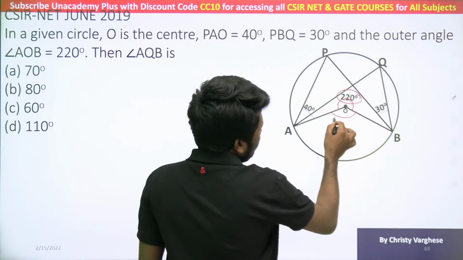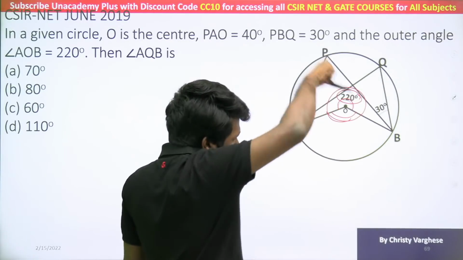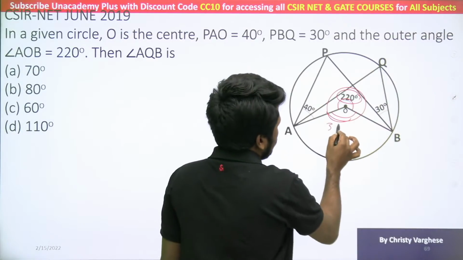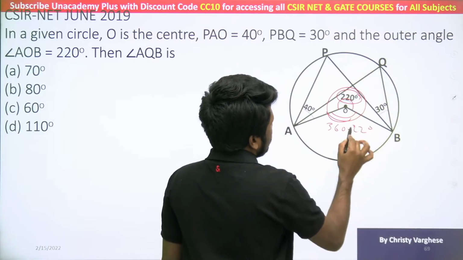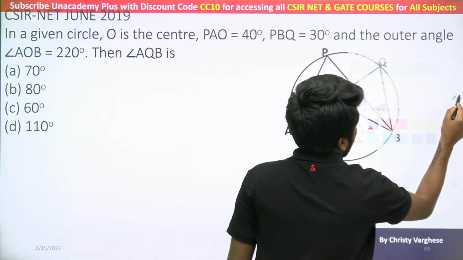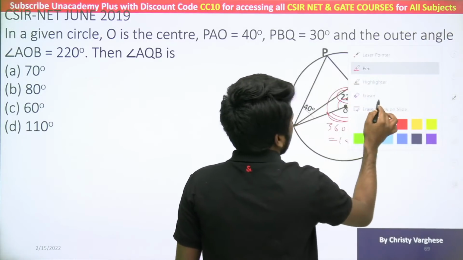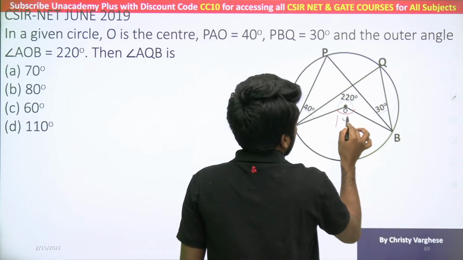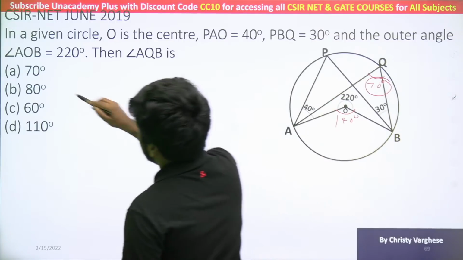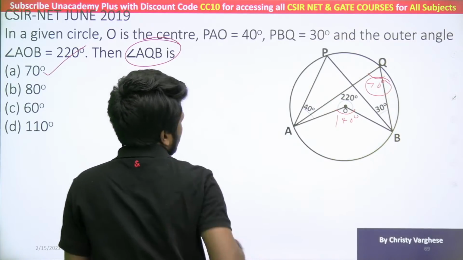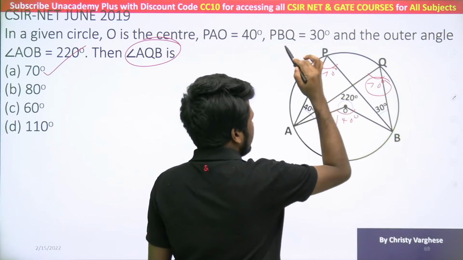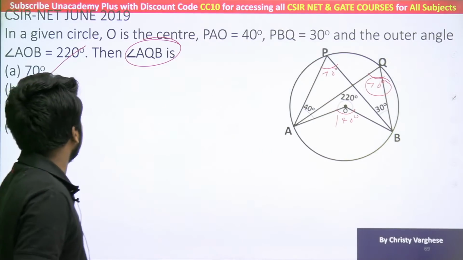So 220 degree means the total is 360. Now, angle around a point is always 360. So definitely 360 minus 220 will be the remaining. 360 minus 220 will be what? 140 degree. All of you understood why it is 140? Very simple concept only. So this is 140 for sure. If this is 140, by the same logic I told you before, this is 70. So 70 is the answer. AQB is the question. And this is also 70, just as a matter of fact.